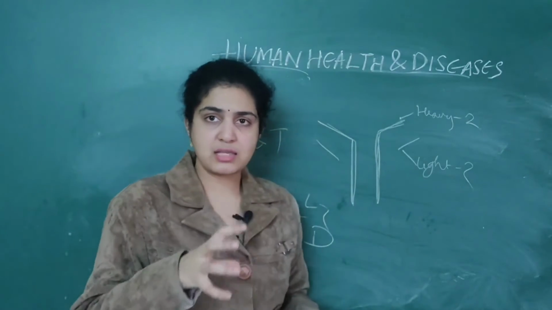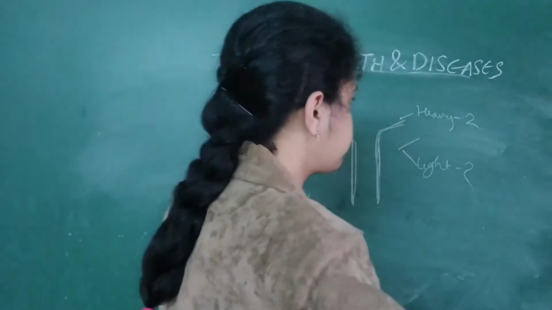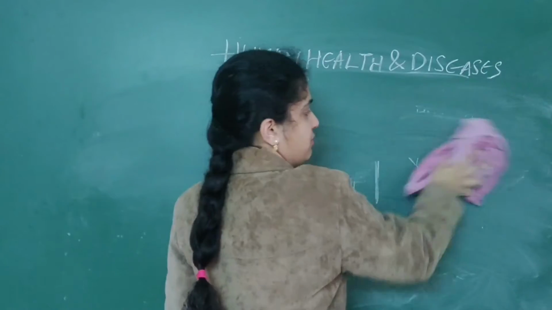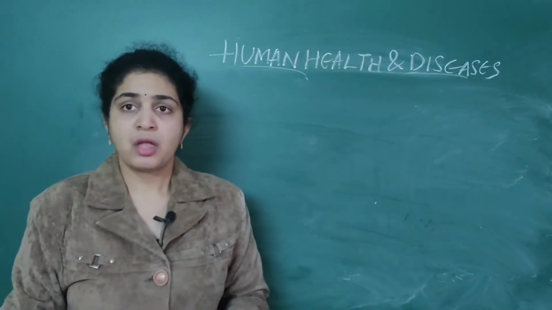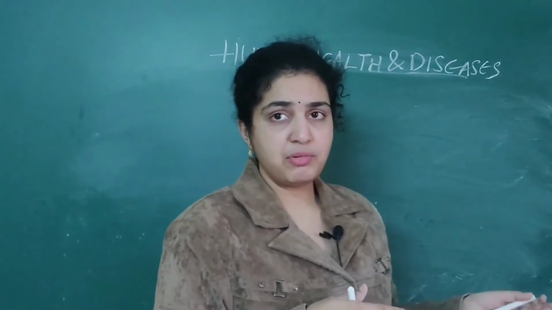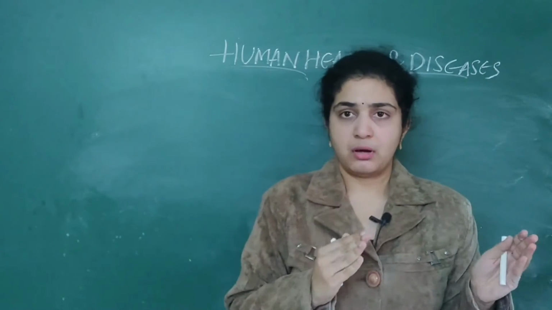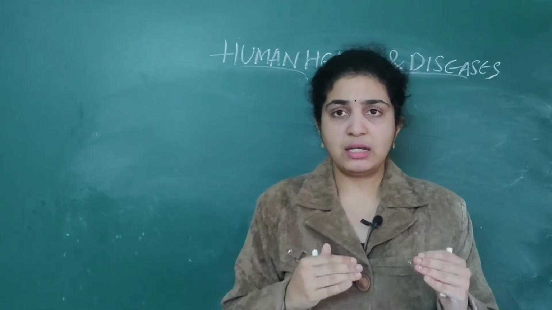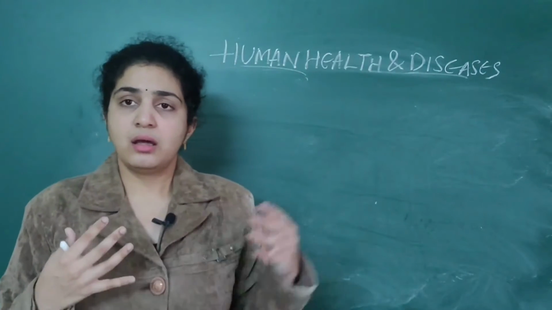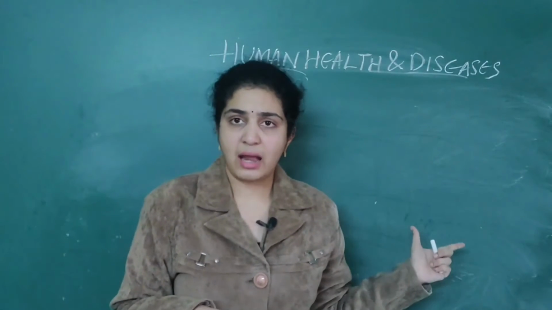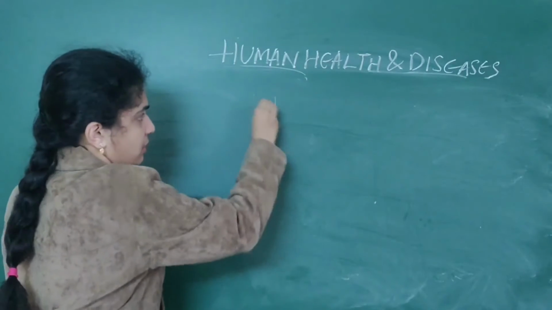So this is about the B as well as T lymphocytes. Then next, we have done the two types of immunity, that is innate immunity as well as acquired immunity. Now we will see what is active immunity and passive immunity. We have seen innate immunity and acquired immunity. Innate means during birth, acquired means in the later stages. Again, there is another classification of immunity. It is nothing but active immunity as well as passive immunity.